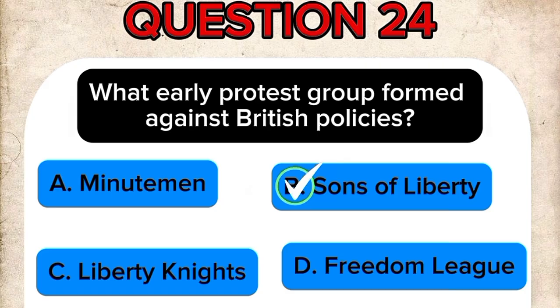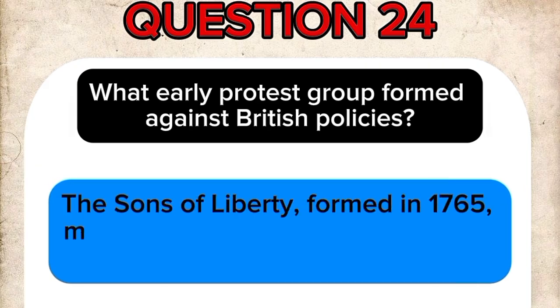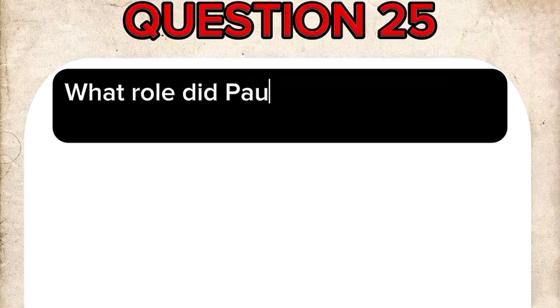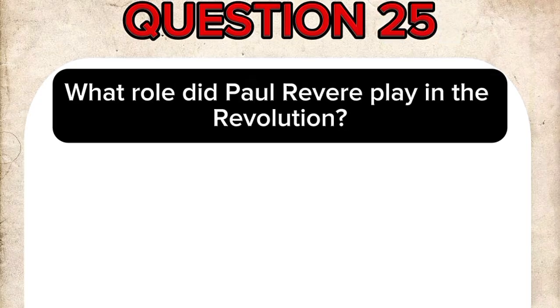The correct answer is B. Sons of Liberty. The Sons of Liberty, formed in 1765, organized resistance, including the Boston Tea Party. Question 25. What role did Paul Revere play in the Revolution?